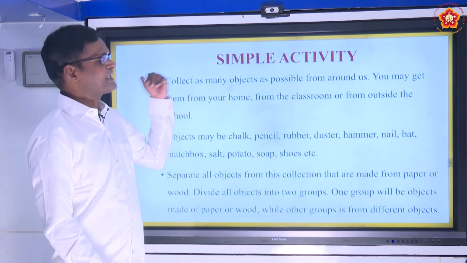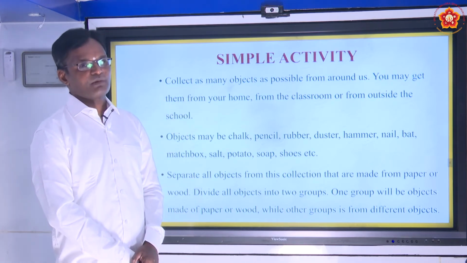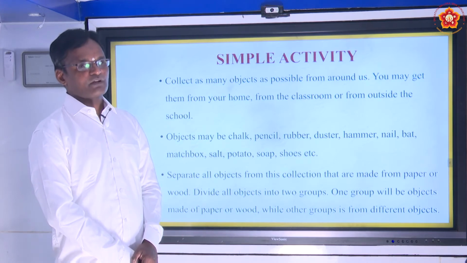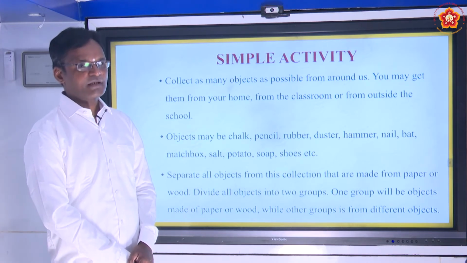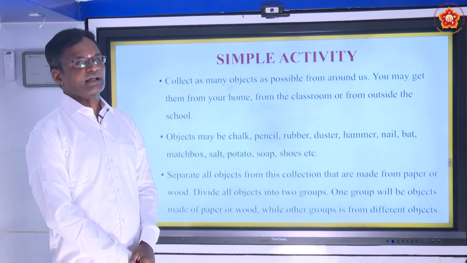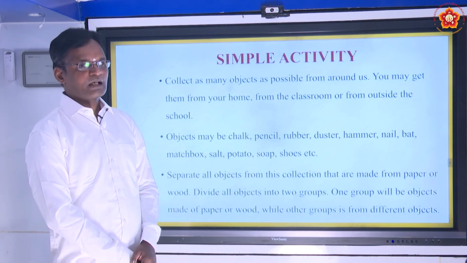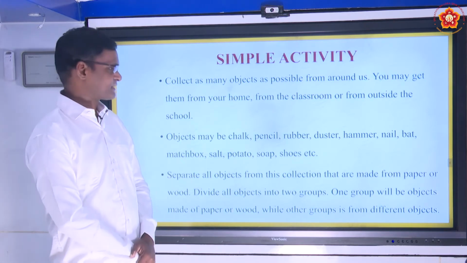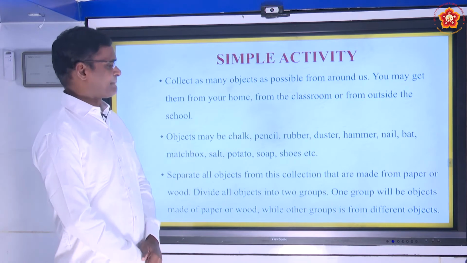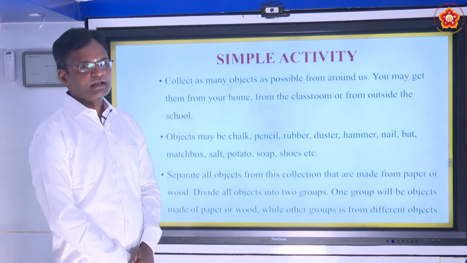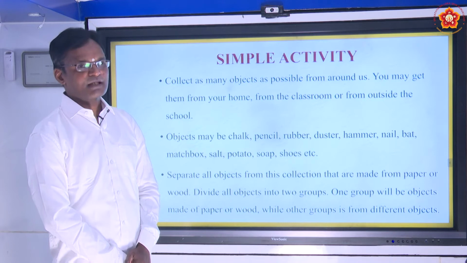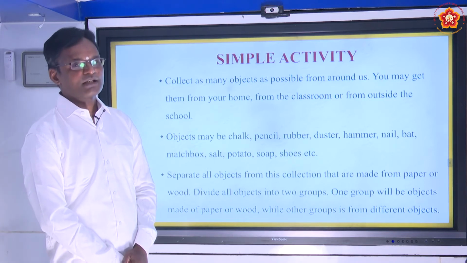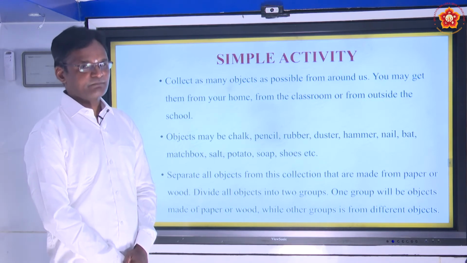Collect as many objects as possible from your house or outside or near your classroom. Collect objects such as chalk, pencil, rubber, duster, hammer, nail, salt, potato, etc.